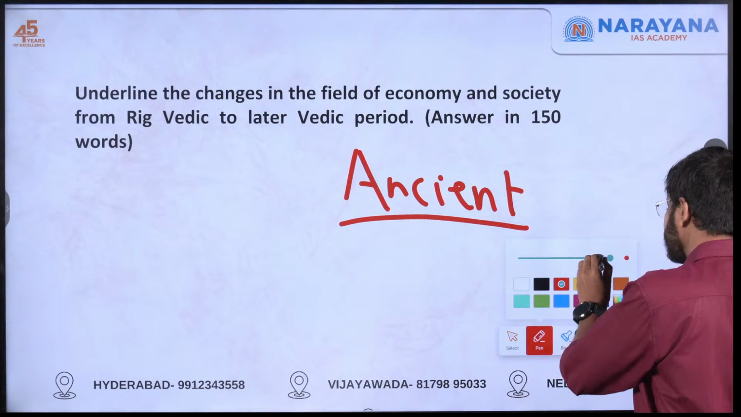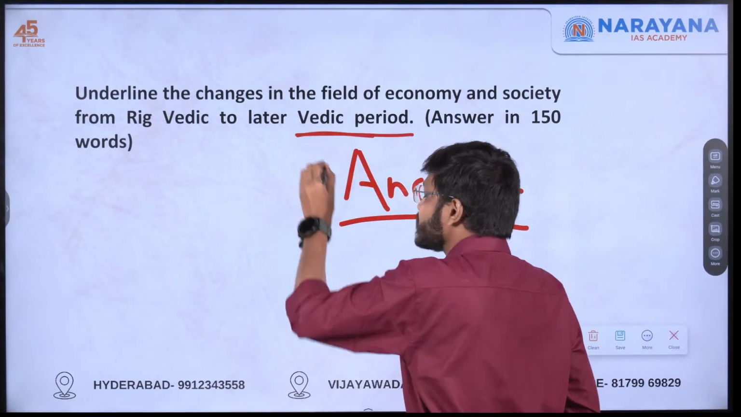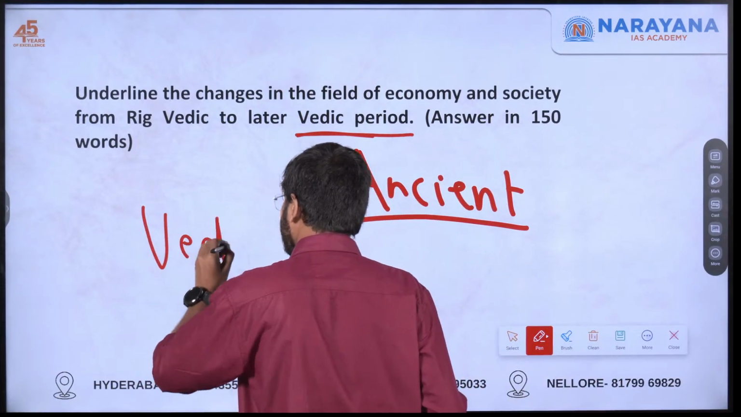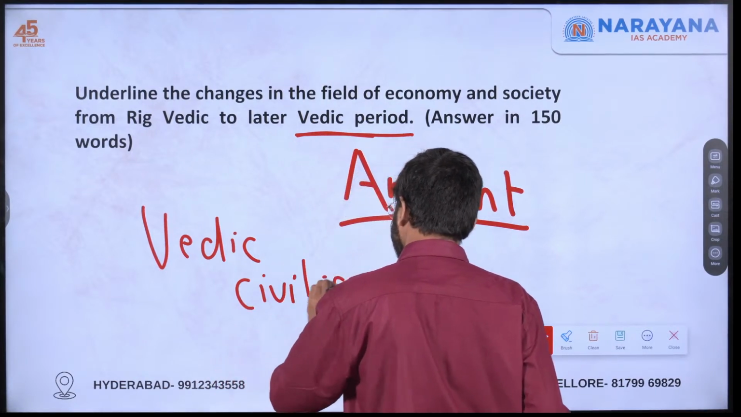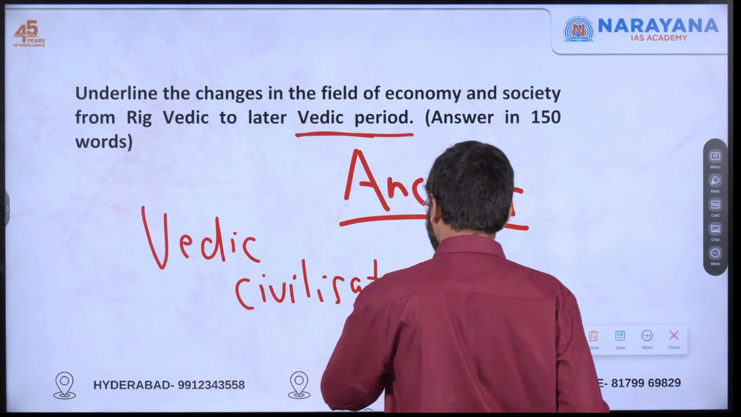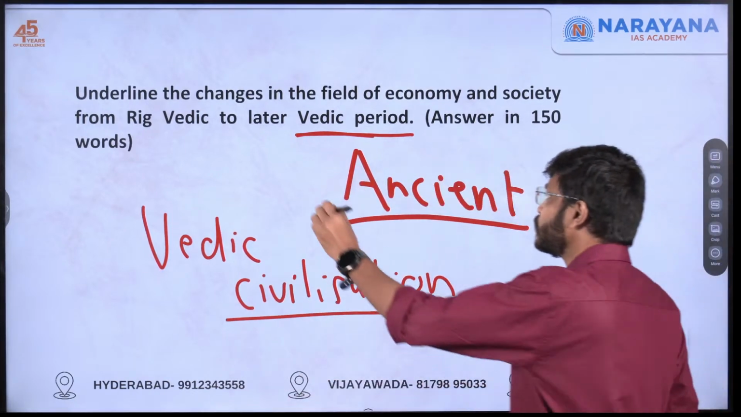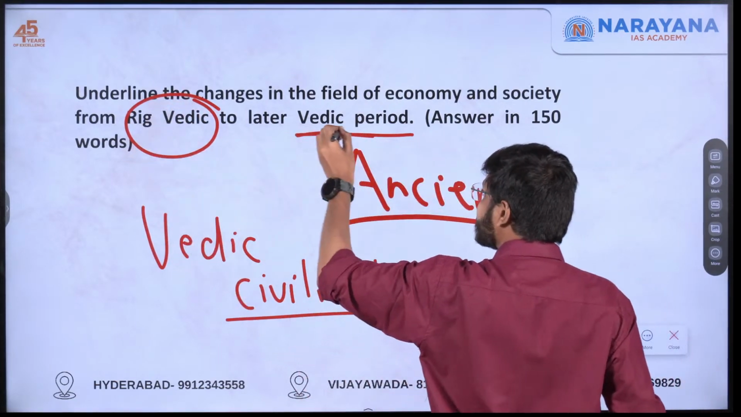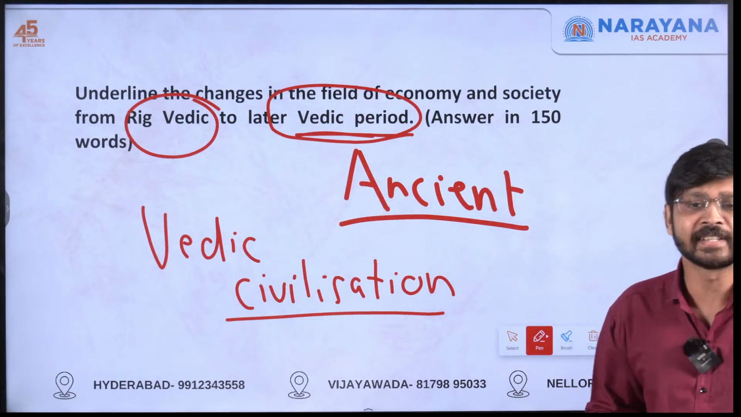In ancient history itself, it is mentioning the Vedic period. So basically, the subtopic will be Vedic civilization. And if you see this question, two types of Vedic period have been asked. One is the Rigvedic period, another one is the later Vedic period. UPSC really likes this kind of question.